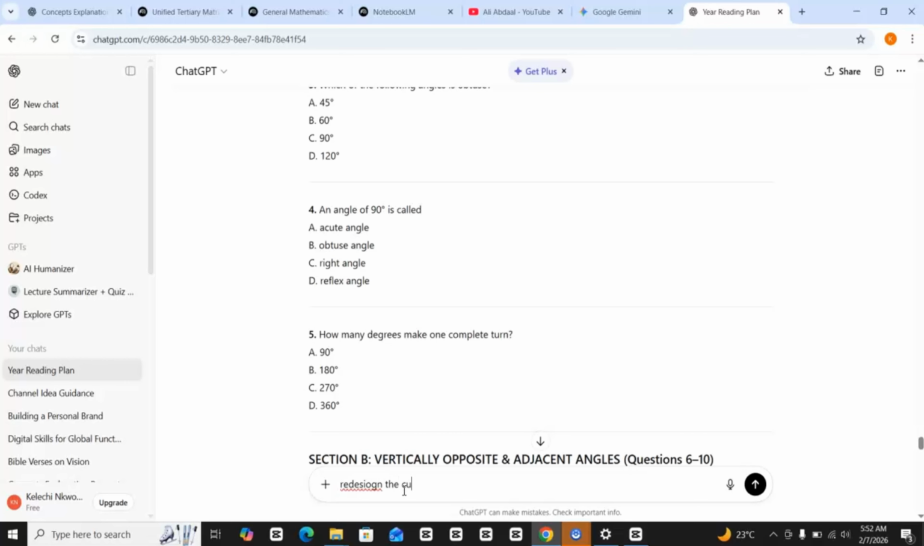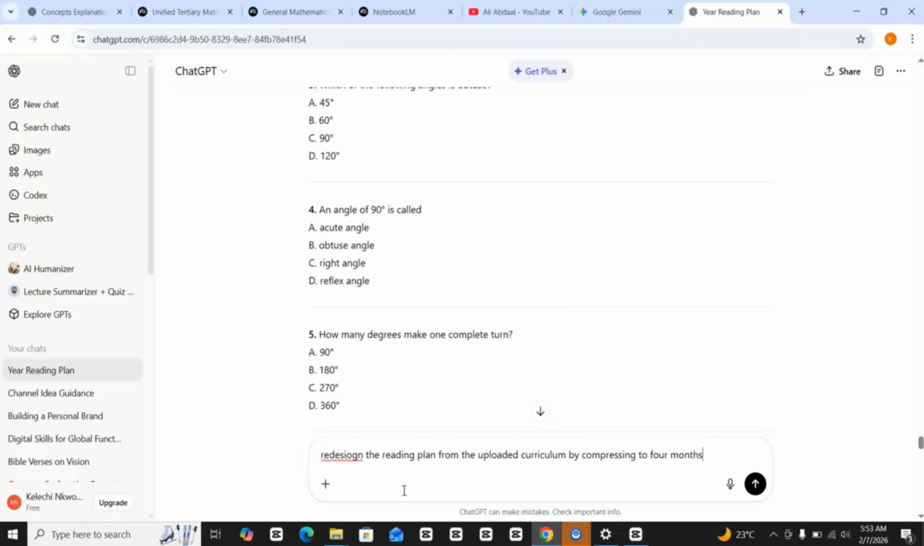the curriculum. Redesign the reading plan, or the study plan, from the uploaded curriculum, by compressing it to 4 months. Okay, redesign a 4 months reading plan from the curriculum.